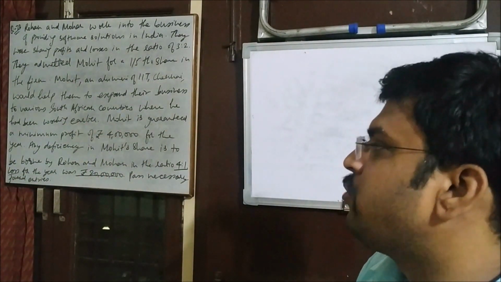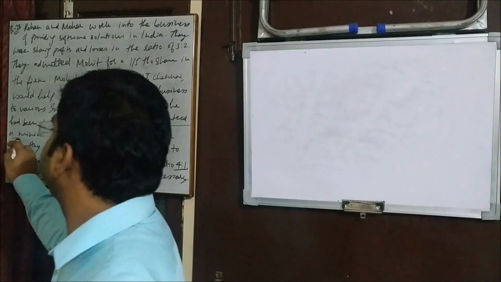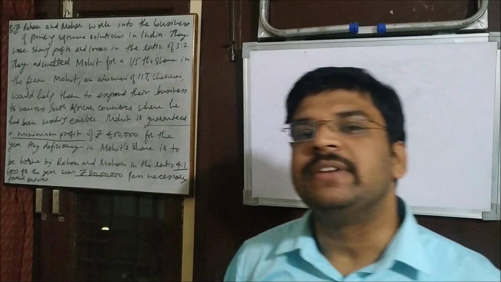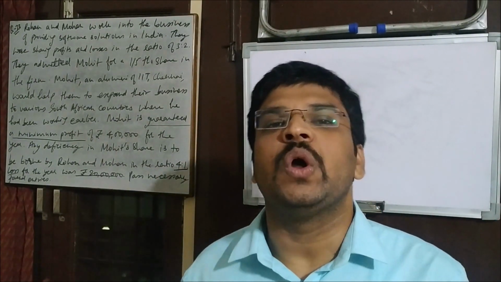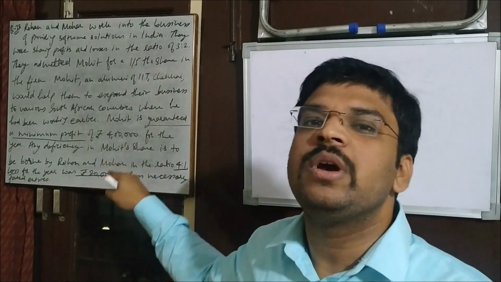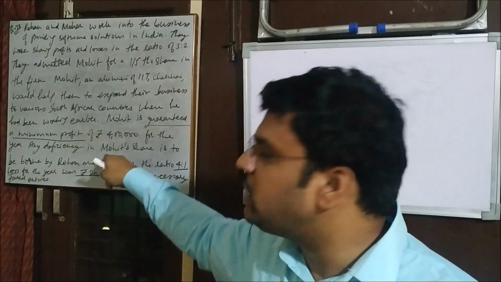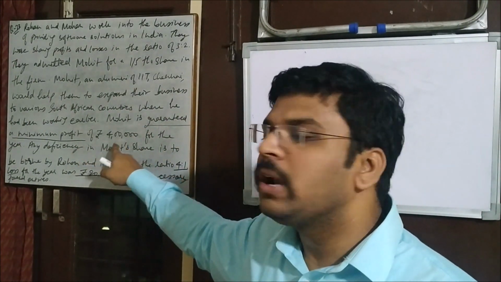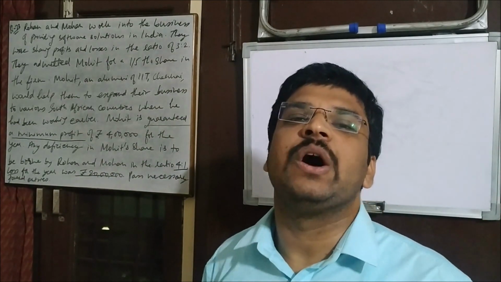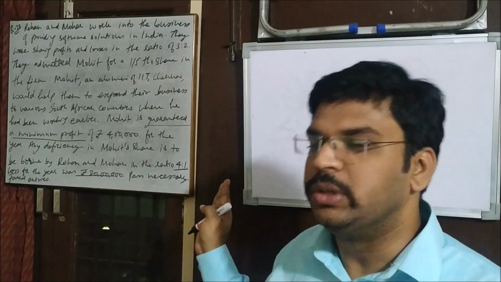Pass necessary journal entries. Now let's understand the meaning of this guaranteed minimum profit. When a guarantee is given, guarantee means that is the security. Even in case of loss, Mohit is supposed to get that amount of profit which he has been guaranteed by both partners. He has been guaranteed 4 lakh, so he has to get 4 lakh at any cost. Now let's see how we are going to treat that.